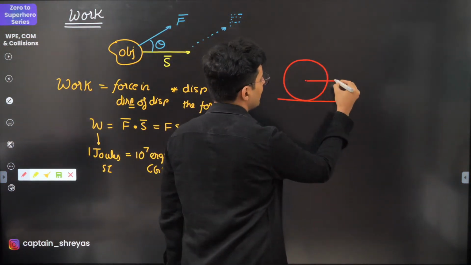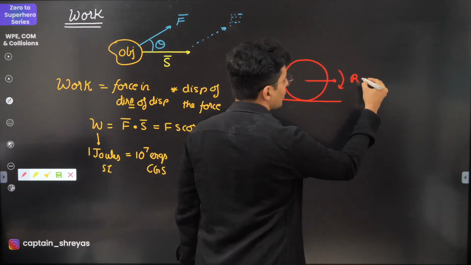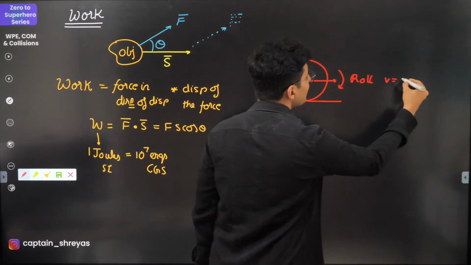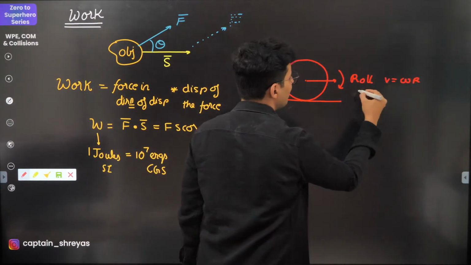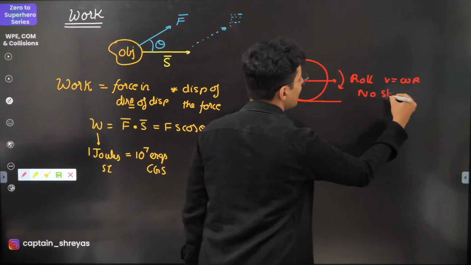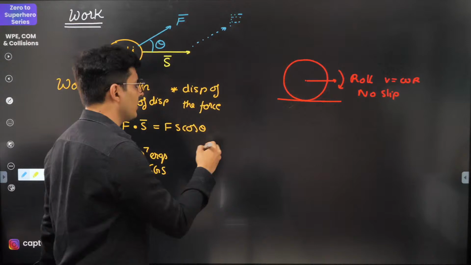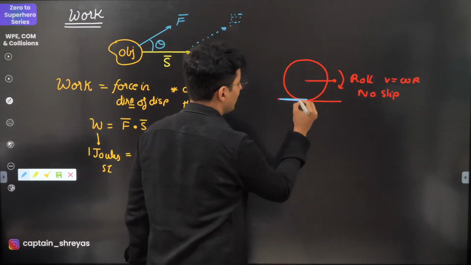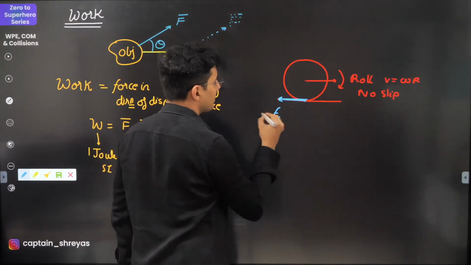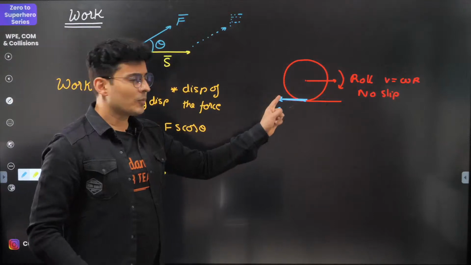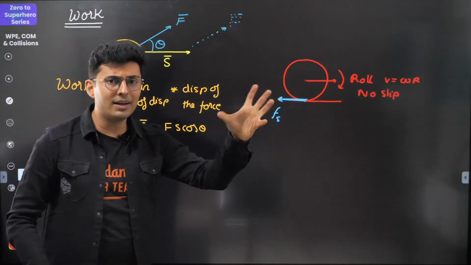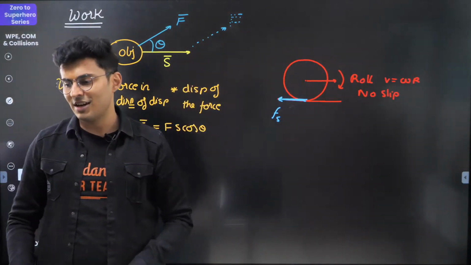So this wheel is basically rolling. When you roll, V is equal to omega R. Basically, there is no slip at the point of contact. So let's say there is some kind of friction over here, let's say Fs. So does this friction do work in rolling? Answer it in the chat box.